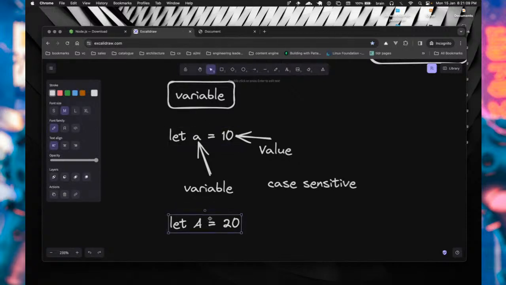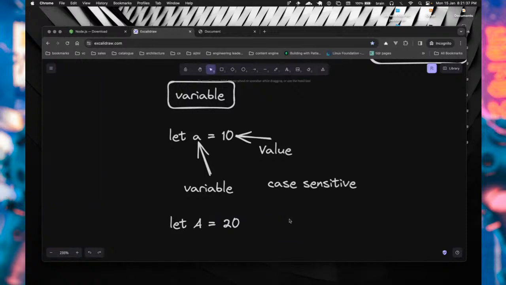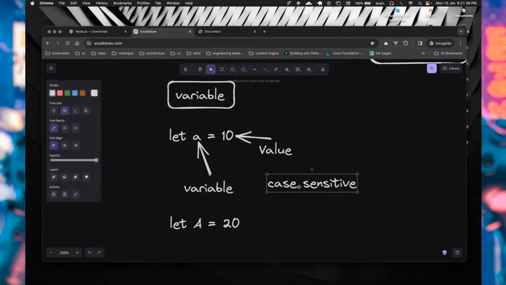This shows that whenever you're creating your variables, you have to be careful with the use of capital letters and small letters. You have to always cross-check, because if you create one with a small letter and then assume that it would work as well in a different portion of your code, there's a tendency to get errors such as undefined, saying that that variable was never defined.